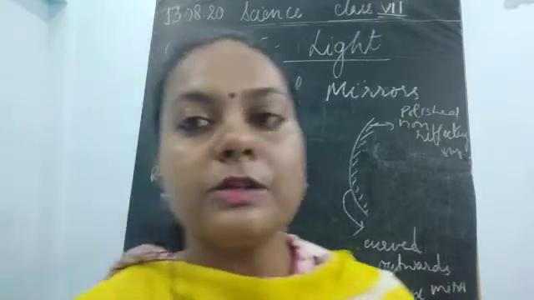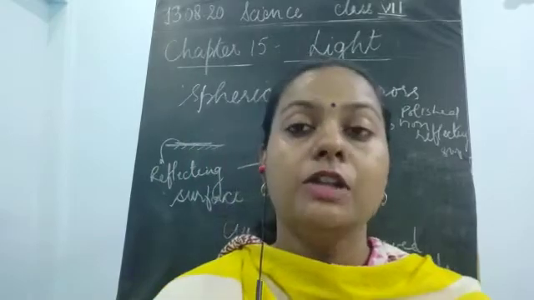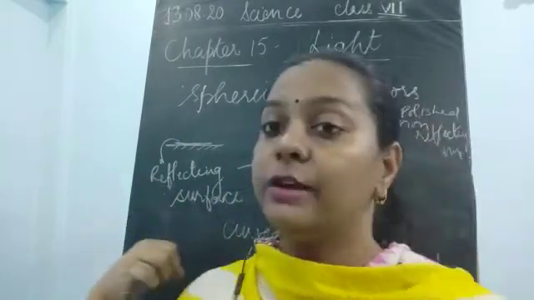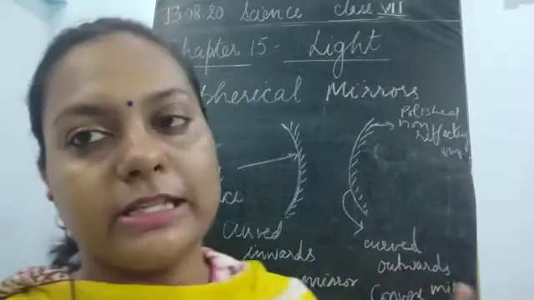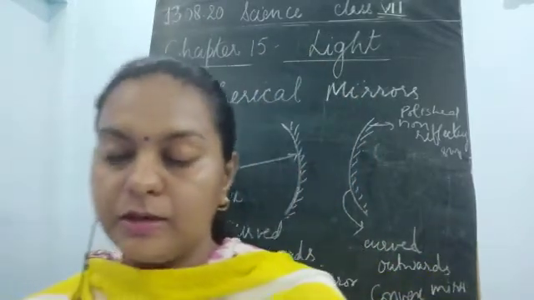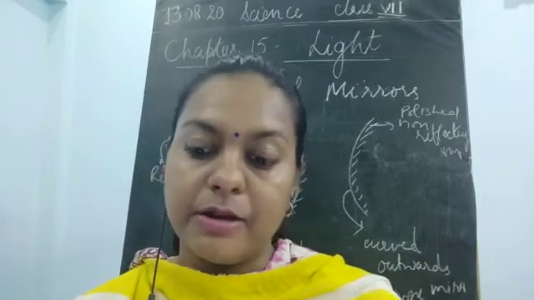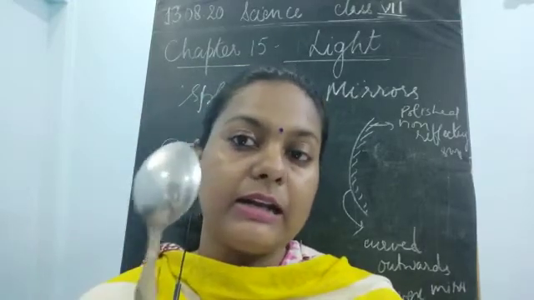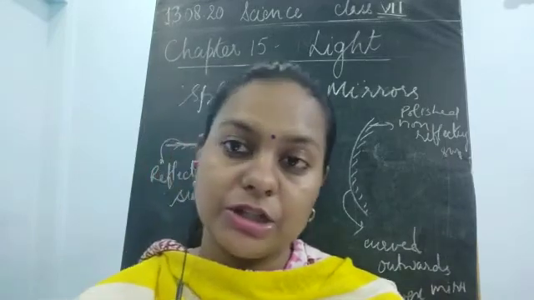Okay, so this was about the curved reflecting surface, children. Please remember, there could be two types of reflecting surface. One is the plane mirror, the other is the curved surface: the concave mirror and the convex mirror. Now, the curved shining surface of the spoon acts as a mirror. This curved shining surface on both the sides is going to act like a mirror, because it is shiny also.